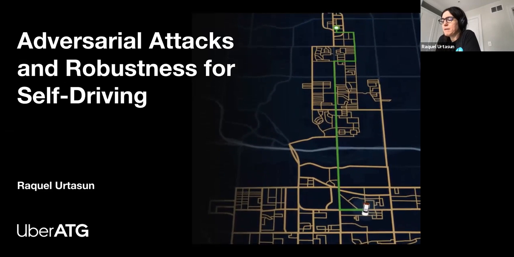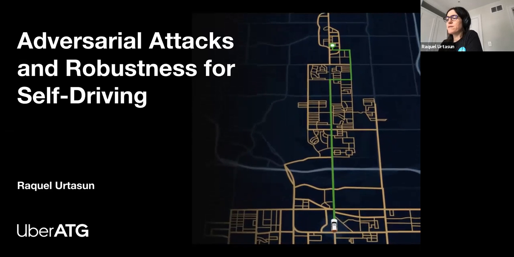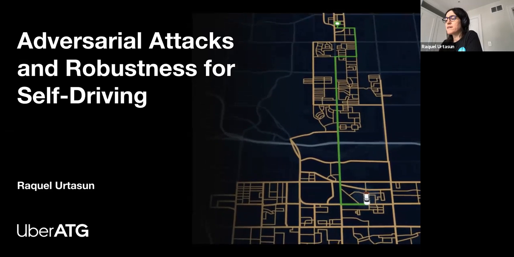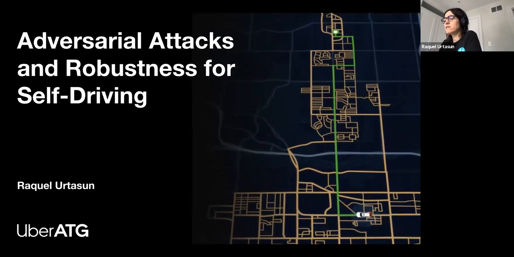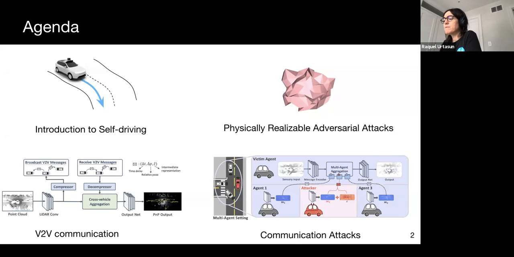Hi everyone, my name is Raquel Urtasun and I'm the Chief Scientist at Uber ATG, as well as a professor at the University of Toronto. In this talk, I'm going to talk about adversarial attacks and robustness in the context of self-driving. First, I will very briefly review how self-driving systems work.